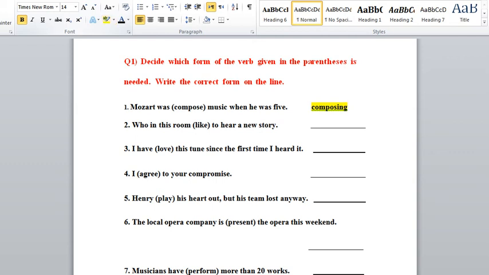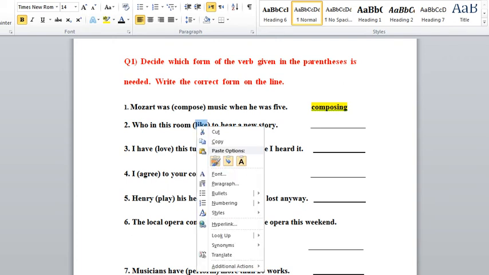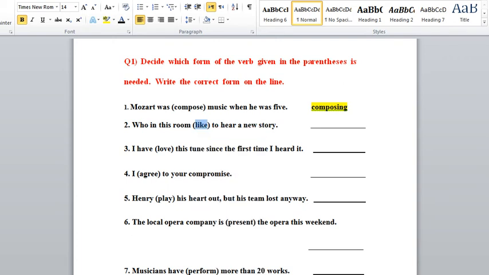The next one: who in this room like to hear a new story. I will not say it's past. Look at me. This one is easy to frame in a very simple way.